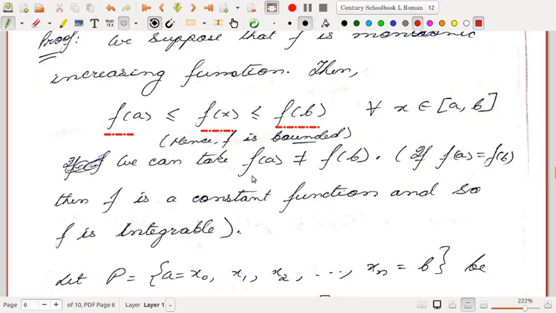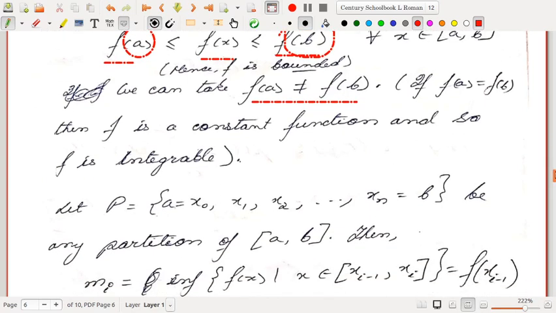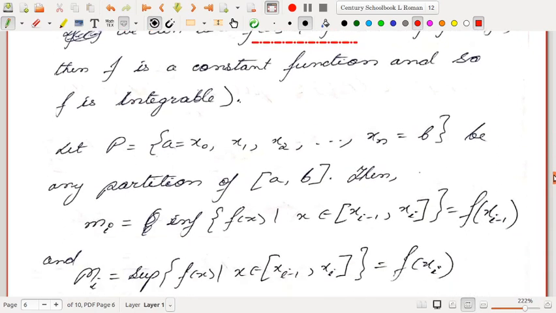So here we can take f(a) not equal to f(b), because if f(a) equals f(b), then f is a constant function, right? If f(a) and f(b) become equal, then this function is f(x) equal to f(a) for every x. So it's a constant function, and we have already seen a constant function is Riemann integrable, so there is nothing more to do. So we assume that f(a) is not equal to f(b).